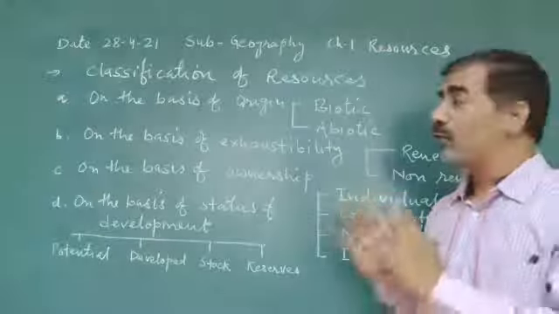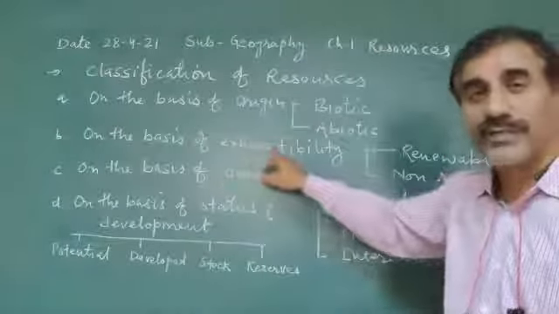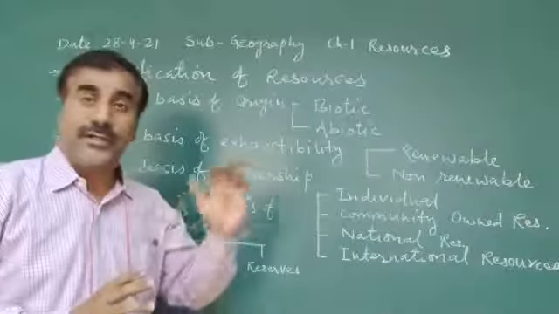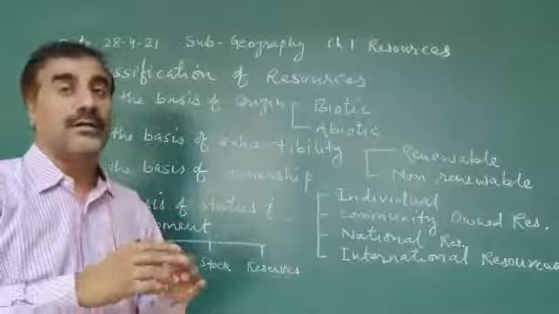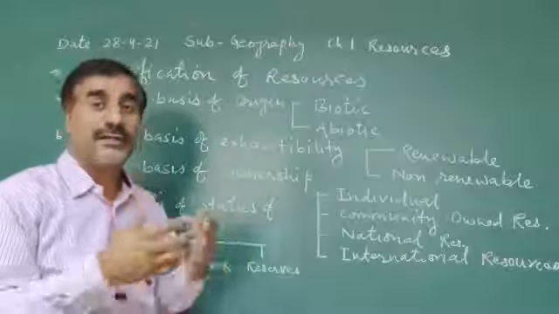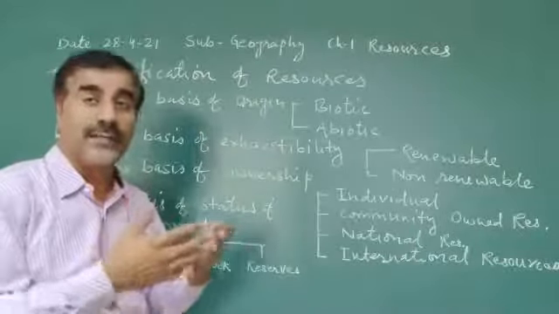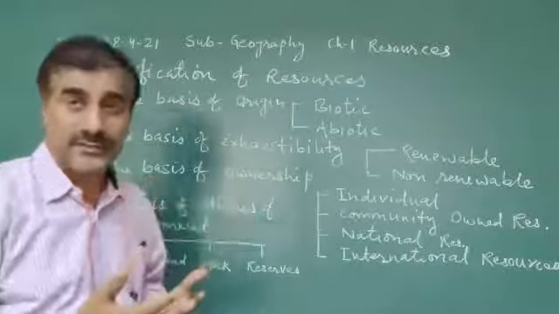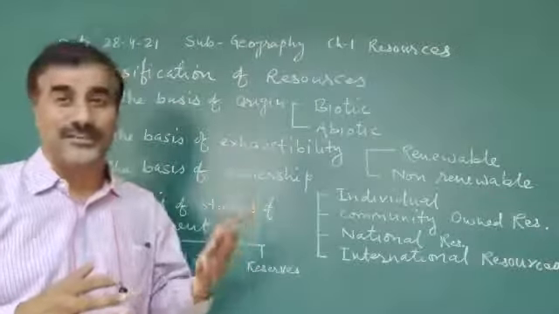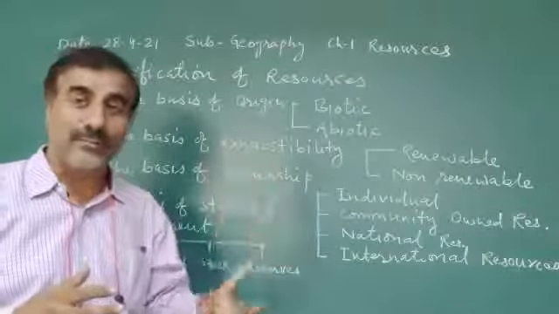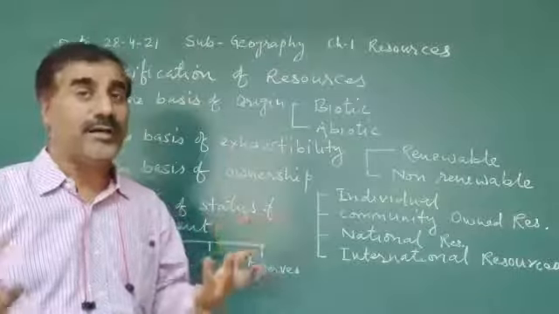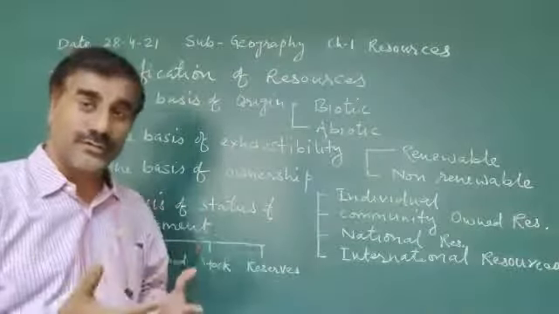Second classification, on the basis of exhaustibility. These are classified into two categories: renewable resources and non-renewable resources. Renewable resources are those which can be renewed through physical, chemical and mechanical processes. Such resources are considered renewable resources. You know, there are lots of examples of renewable resources, such as solar energy and windmill.